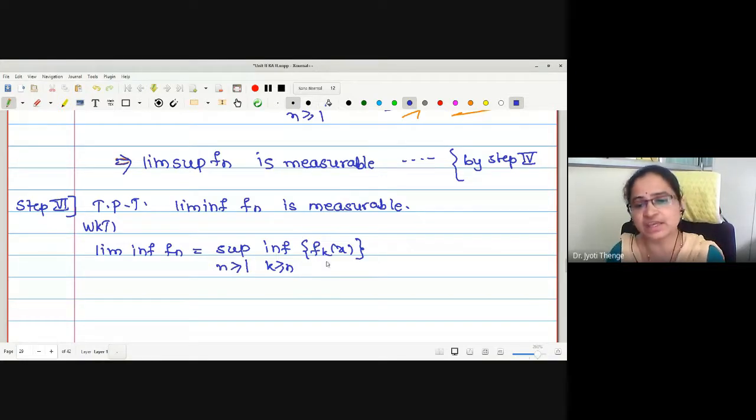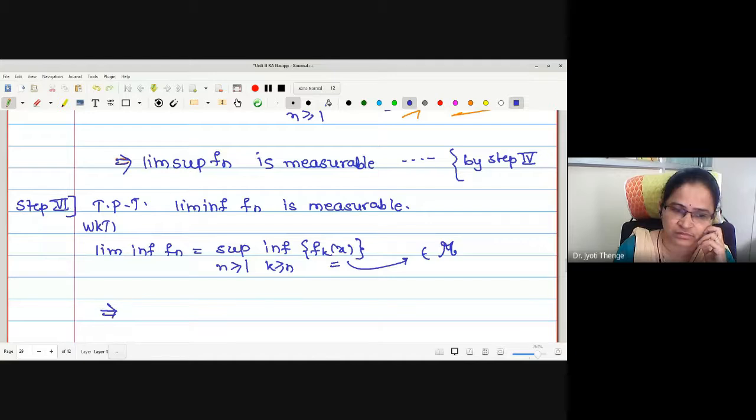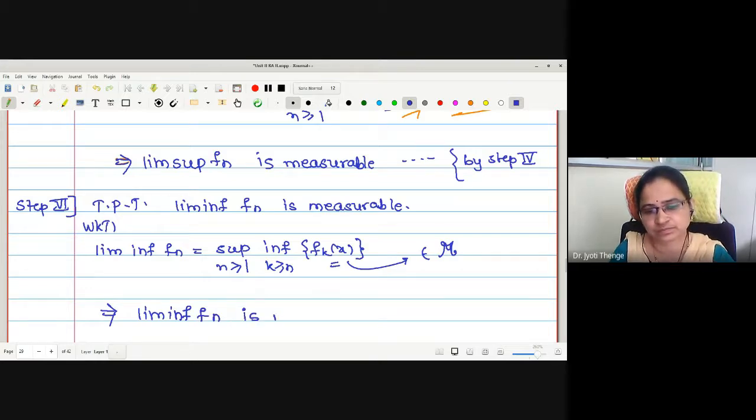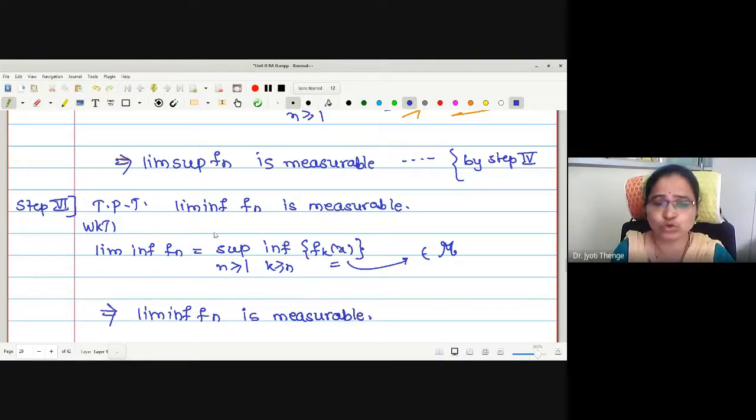First we were finding the infimum of this set where each f_k is measurable, and then we were finding the supremum. Therefore I am now writing lim inf is measurable directly. By which steps? Two steps I have to write, once for supremum, once for infimum: arbitrary supremum and arbitrary infimum.